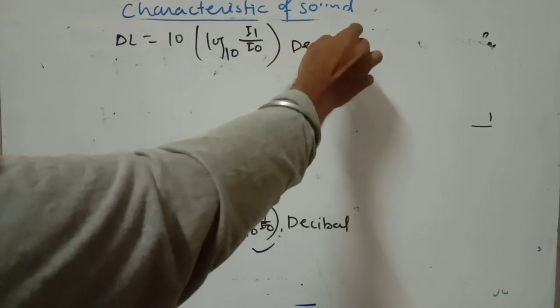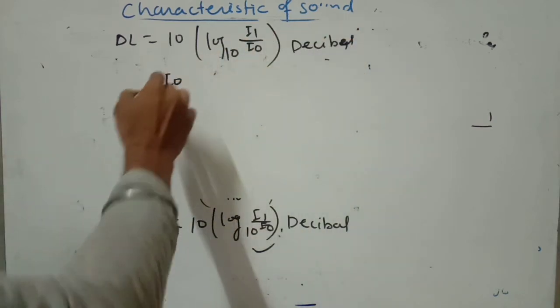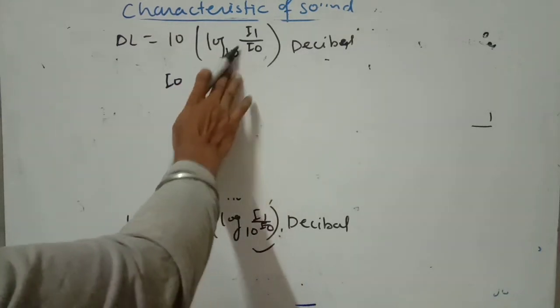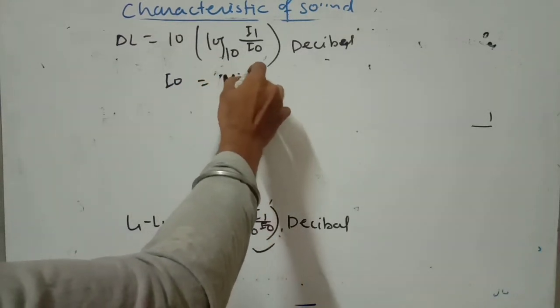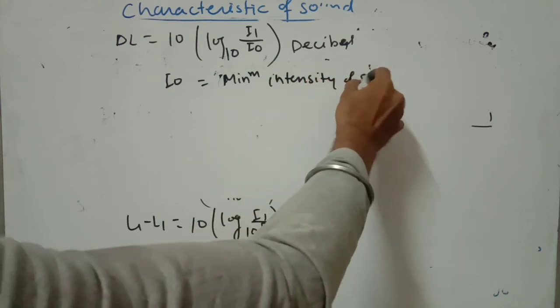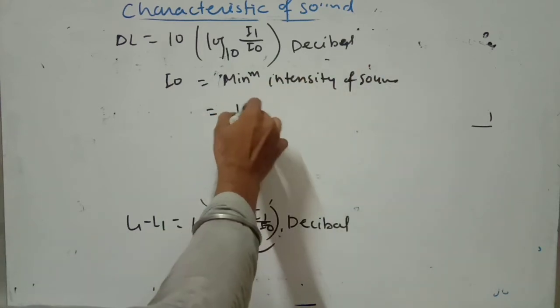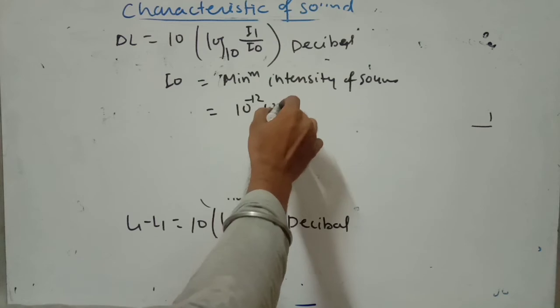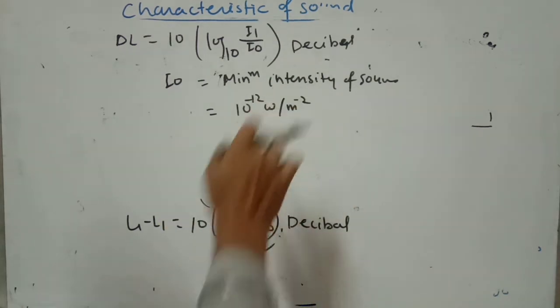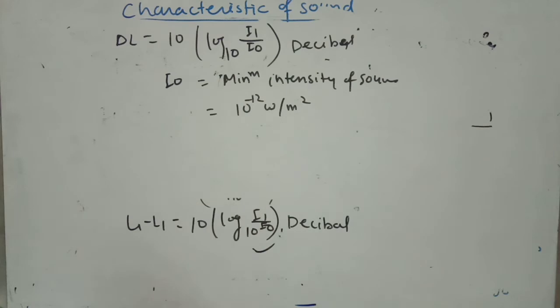So here you consider I0 is the minimum intensity of sound. Already told, the minimum intensity of the sound is 10 to the power minus 12 watt per meter square.